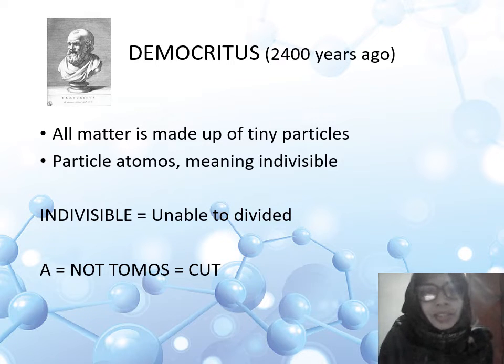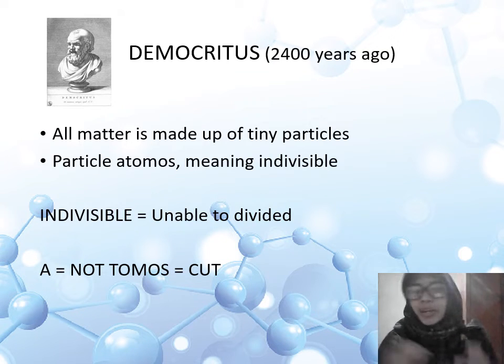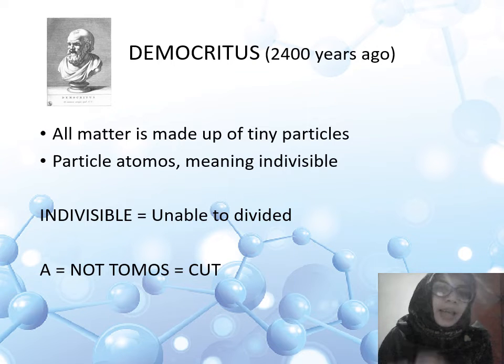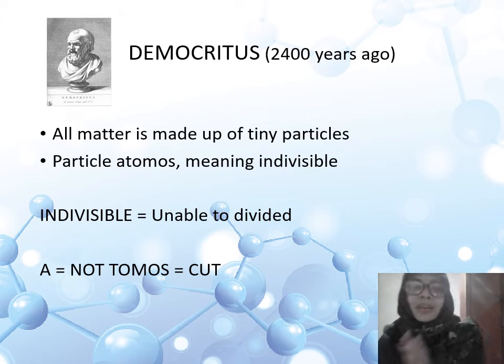First, all matter is made up of tiny particles, so very small particles. Second, the particle atomos means indivisible. What does it mean? Indivisible means unable to divide, so we cannot divide an atom into anything smaller.